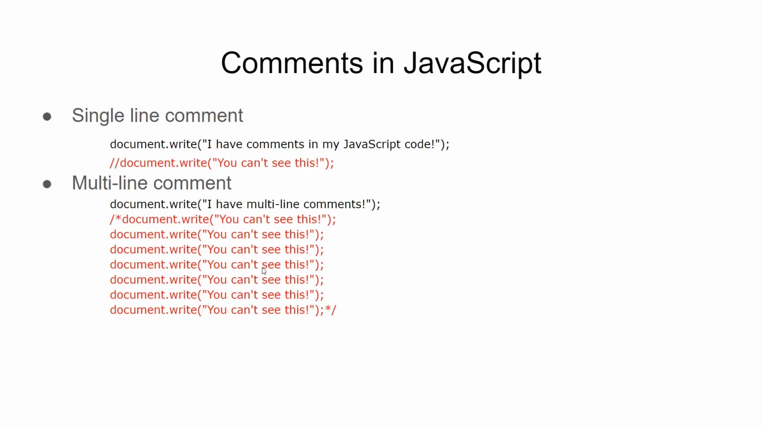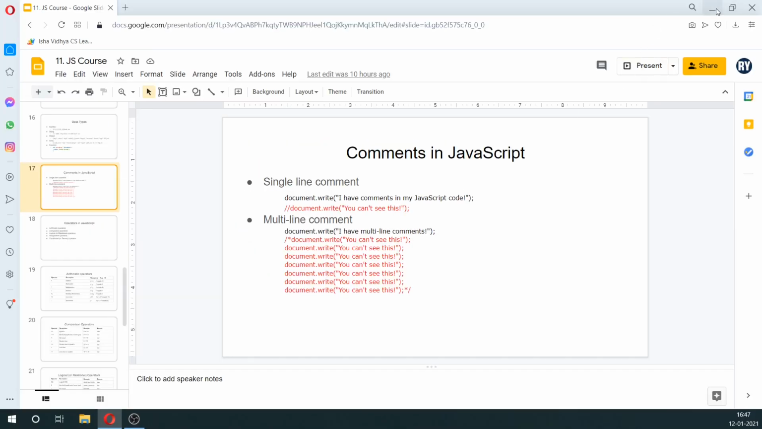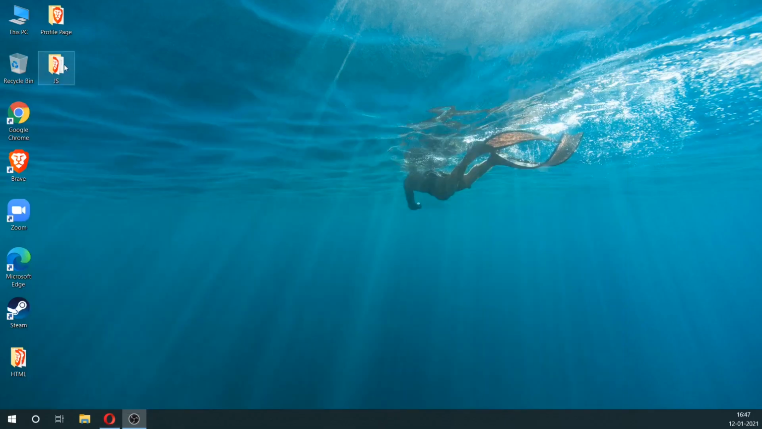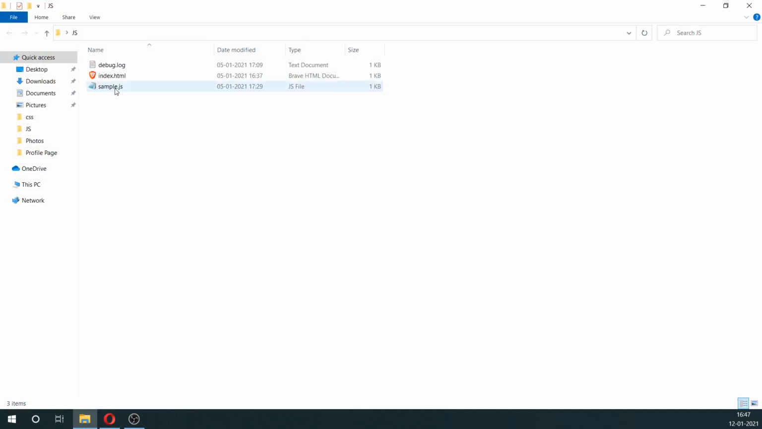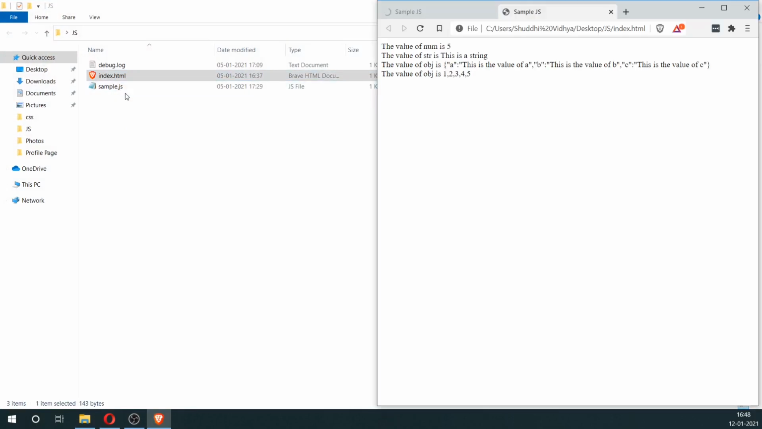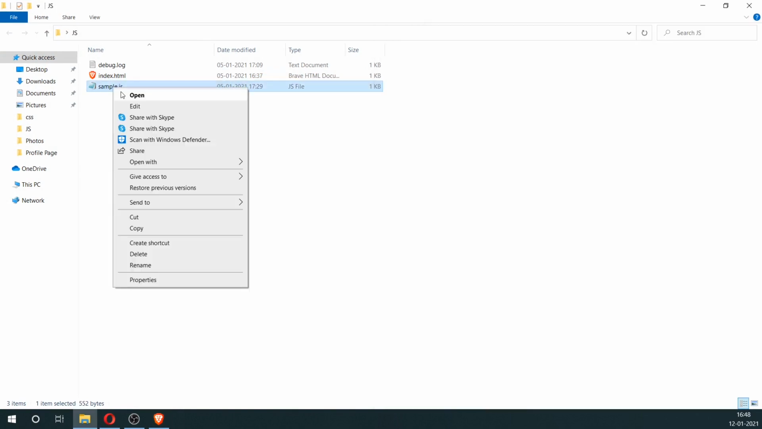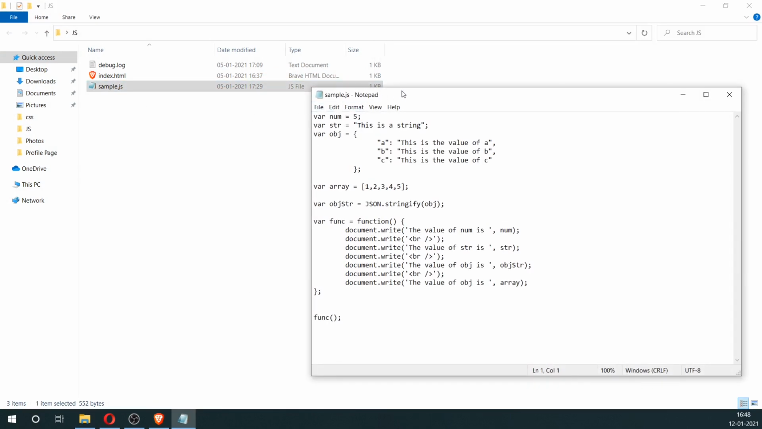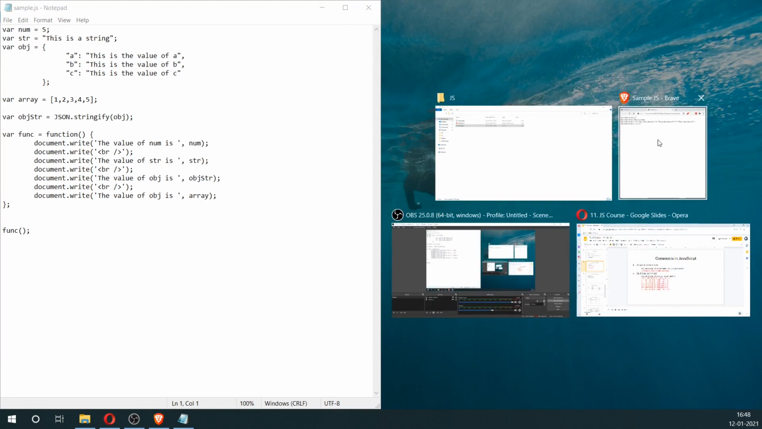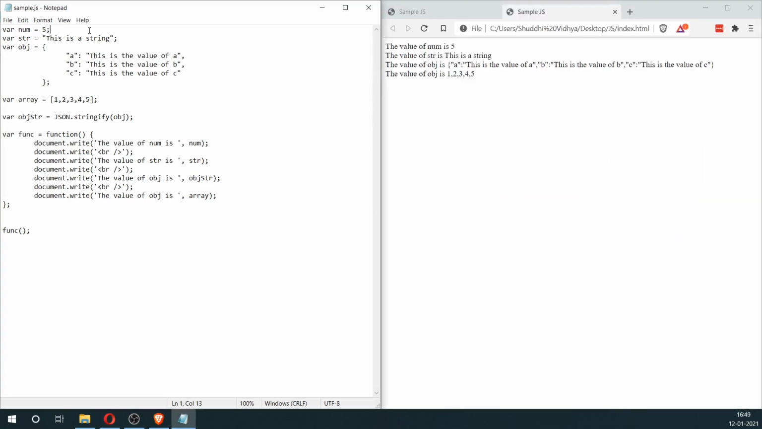So now let's go ahead and have a look at how we can write this. So I'm going to open this HTML file and I'm going to open our JavaScript file. And so in this JavaScript file, we have a lot of code. Now let's say that I don't want this line to get executed. I can just comment this out.